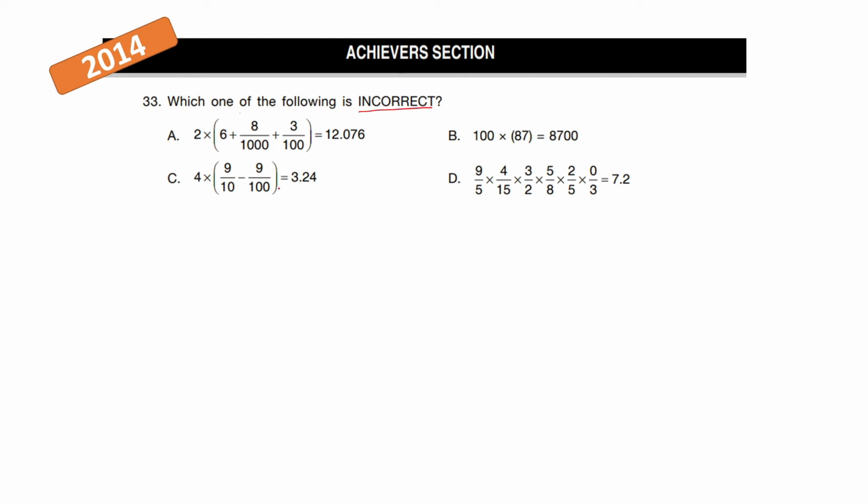Now, before you get into solving each one of them, first take a look at the options. Do you find anything fishy? Or do you find anything correct at first glance? You're right. In option D, there is a multiplication of a fraction, 0 by 3. 0 by 3 is 0, and anything multiplied by 0 will give us 0. So clearly this is an incorrect option. So our right answer is option D. We don't even need to solve the others. Let's go to the next question.